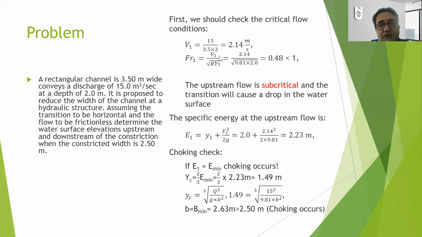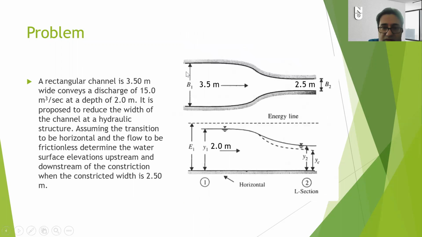And it is easy to calculate the Froude number. The equation is given here. When we calculate the Froude number, you will see that it is smaller than 1. It is 0.48. So this value is smaller than 1, which means that the flow is subcritical. So exactly this figure is correct. If this is subcritical flow, it will continue as subcritical on the right side, I mean the downstream flow. But you should remember the depth of the water on the right side should always be lower than the depth of the flow on the upstream. So you will get the Y2 value as smaller than 2 meters.